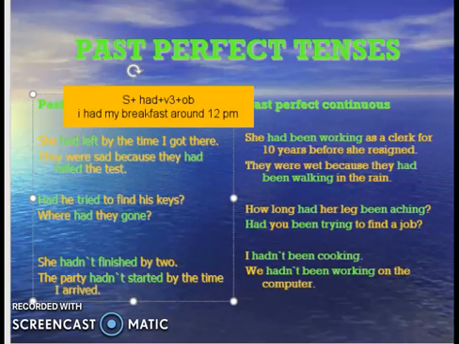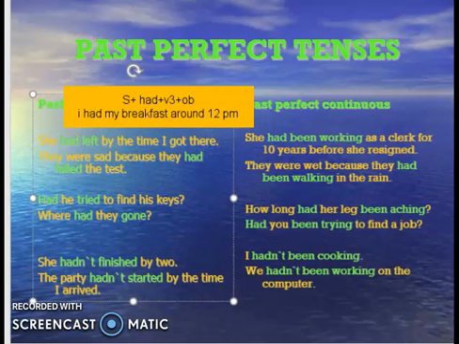So you can easily see the examples. One more thing is there, like she had left by the time I got there. So this is past perfect and I got there is a simple past. So one action finished in the past perfect and the second action pursued this in the simple past. You have to keep these things in mind. They were sad because they had failed the test.